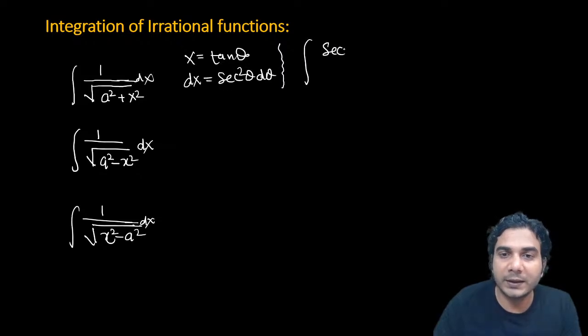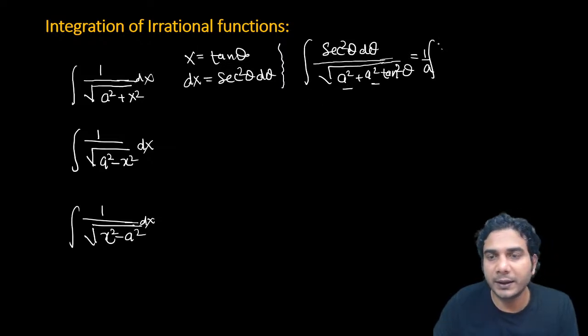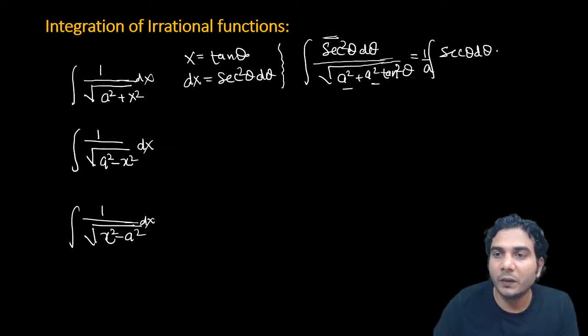So it will be a sec square theta d theta divided by under root of a square plus a square tan square theta, and simplify it. After simplifying, this will become 1 upon a. Write this a outside the integral. This a square, a will come out and take it outside. Then 1 plus tan square will be sec square theta. So 1 sec will get cancelled and you'll be left with only sec theta. And now you know what is the integration of sec theta. It is ln of sec theta plus tan theta, right?